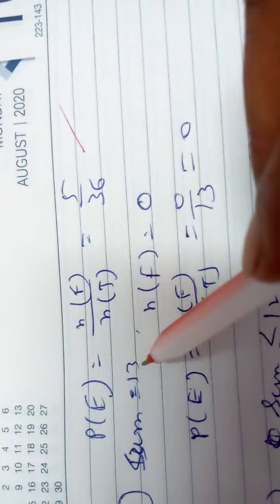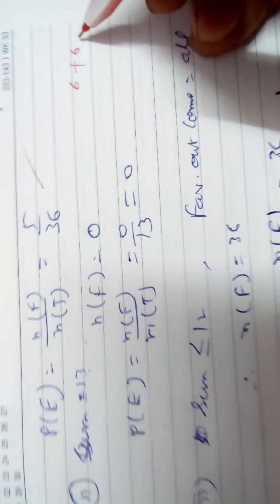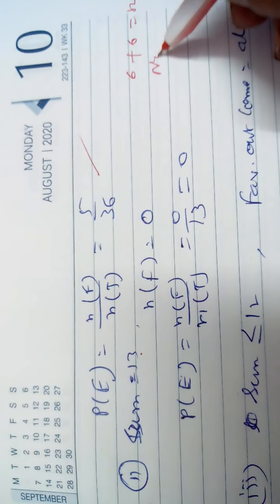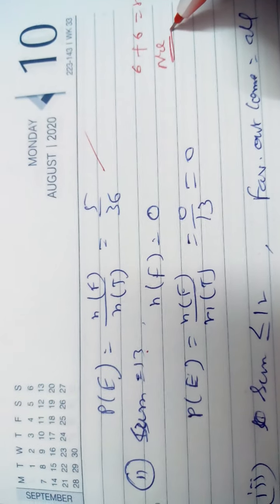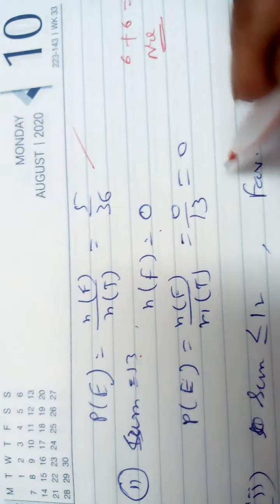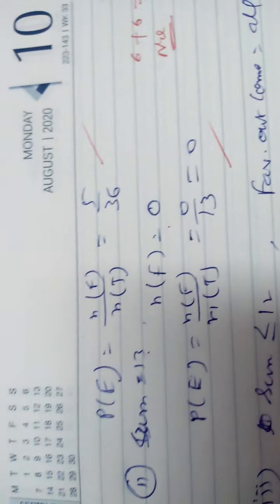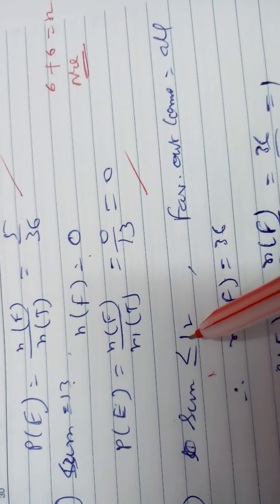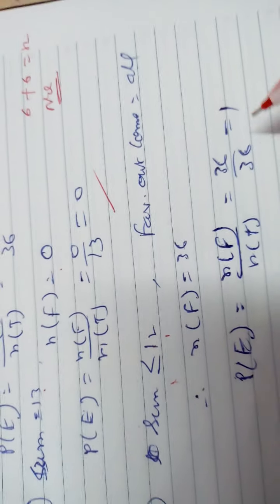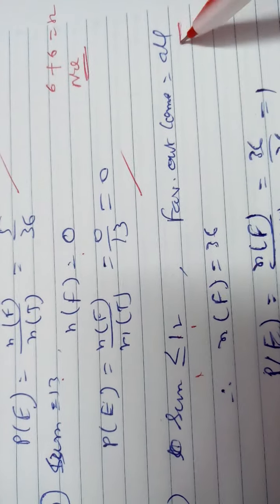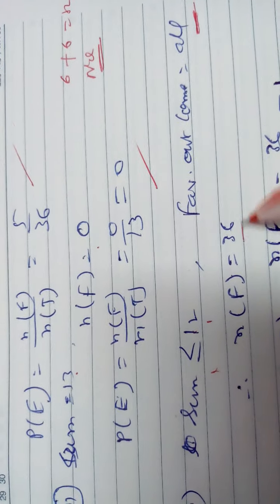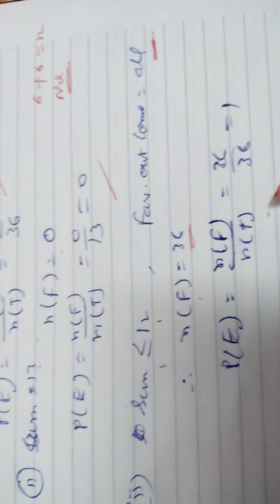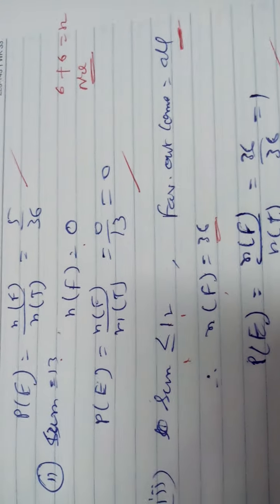Sum is 13. The maximum sum is 6 plus 6 equal to 12. So no number pair has a sum of 13, which means it is 0, so 0 by 36. Sum less than or equal to 12: 6 plus 6 is 12 and all others are less than this. So all outcomes are favorable. All means 36, 36 is favorable and 36 is total. Your probability will be 1.